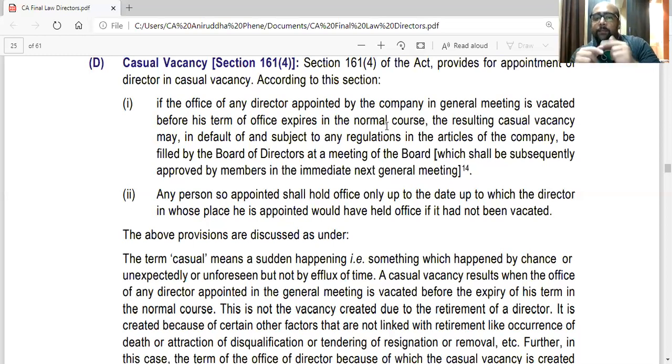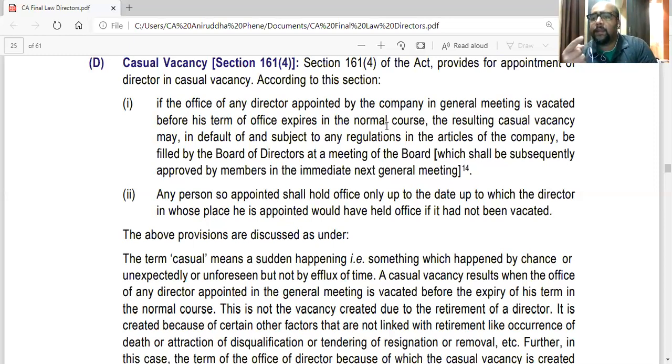If, for example, a director who was appointed in this casual vacancy by the board vacates. For example, A was the original director who was appointed by the shareholders. He vacated before his term. In his place, the board appointed B. B also vacated, or B died, whatever.